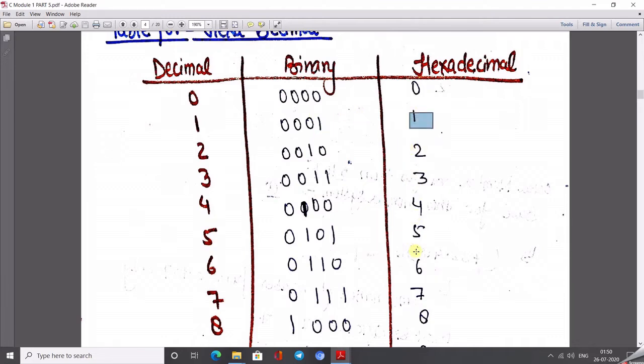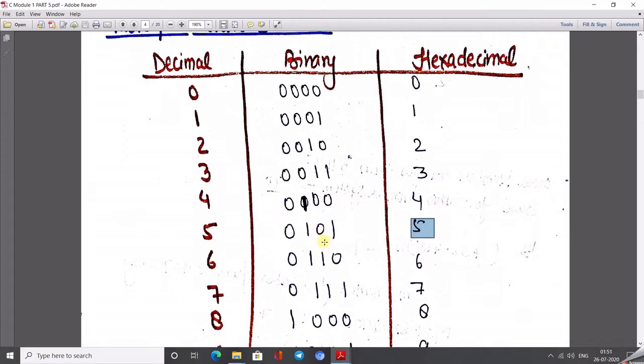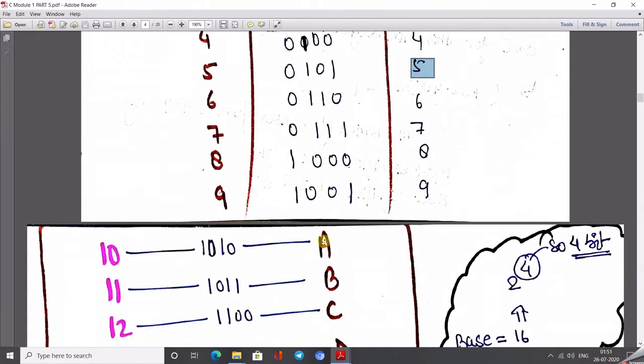For example, I want 5. Is there any combination available for 5? Yes, 4 and 1. So by the combination of 4 and 1 we write the binary equivalent for this hexadecimal digit: we put 1 at the places of 4 and 1. Similarly we can convert the other numbers.